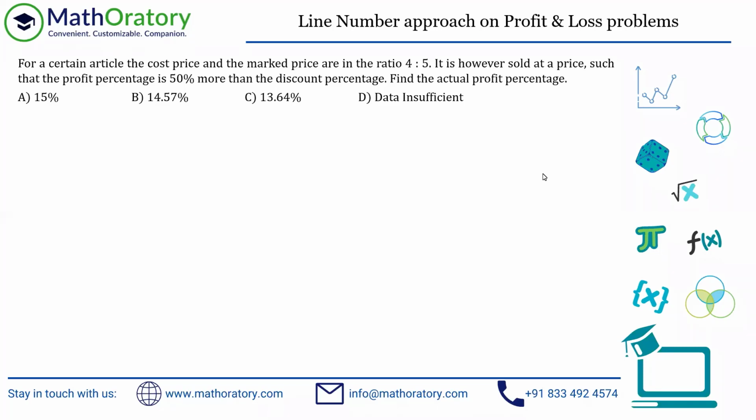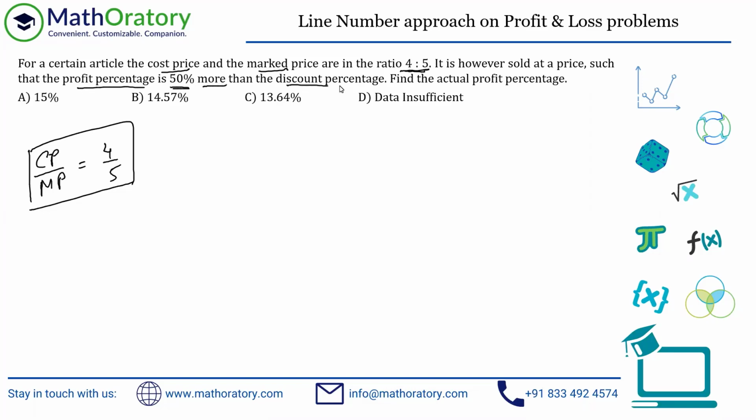So let us look at the information that is presented. So for a certain article, the cost price and the mark price are in the ratio 4:5. So first of all, let me just collect the information. The cost price and my mark price are in the ratio 4:5. So this is one relation that is given. It's also mentioned that whatever price it is sold for, the profit percentage is 50% more than the discount percentage. So what it says is profit percentage and discount percentage are in the ratio 3:2, because it is 50% more than the discount percentage.